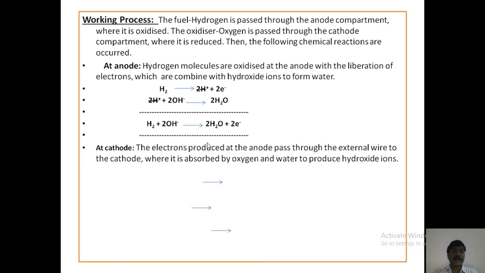Whereas at the cathode, the electrons produced at the anode pass through the external wire to the cathode where they are absorbed by oxygen and water to produce hydroxide ions. O2 plus 2 electrons gives O2-. That oxide ion plus H2O gives 2OH-.